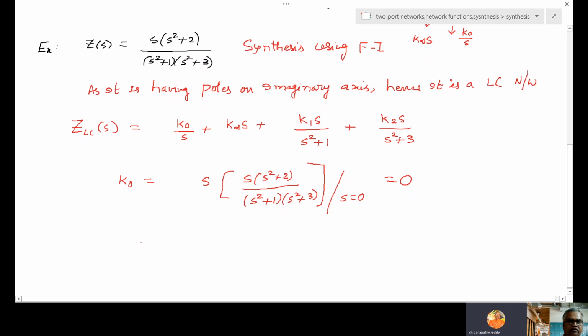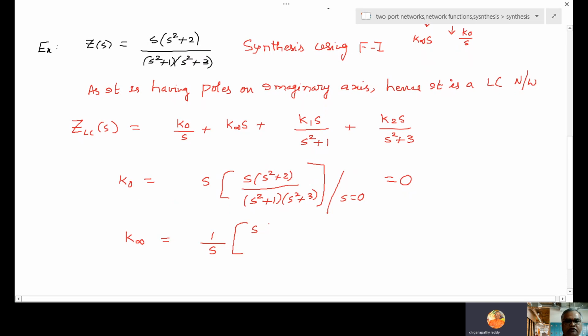The same way, K infinite. What is K infinite? Here, when I am solving K infinite, S will come down. So 1 by S.